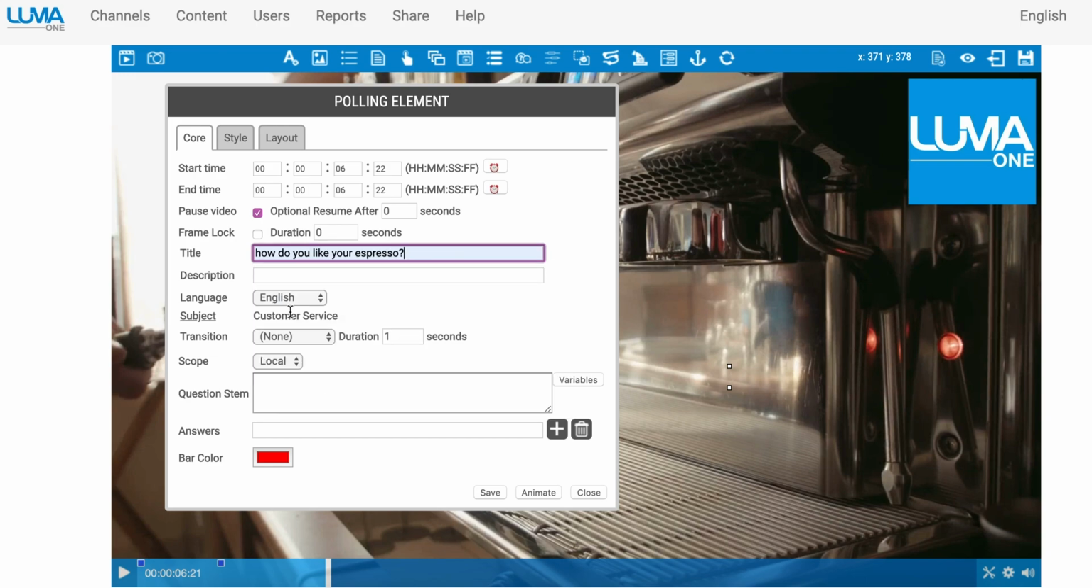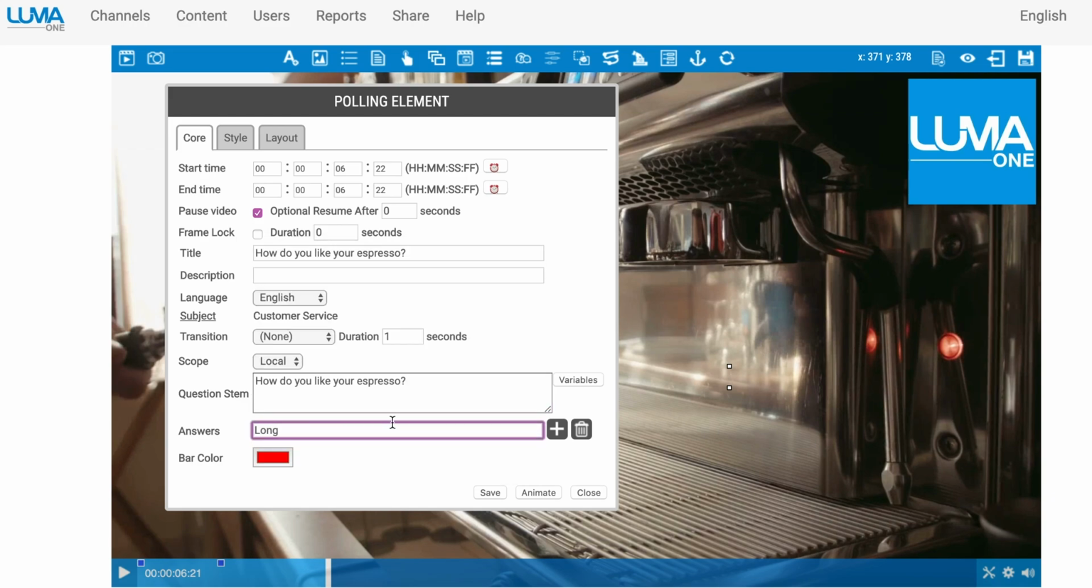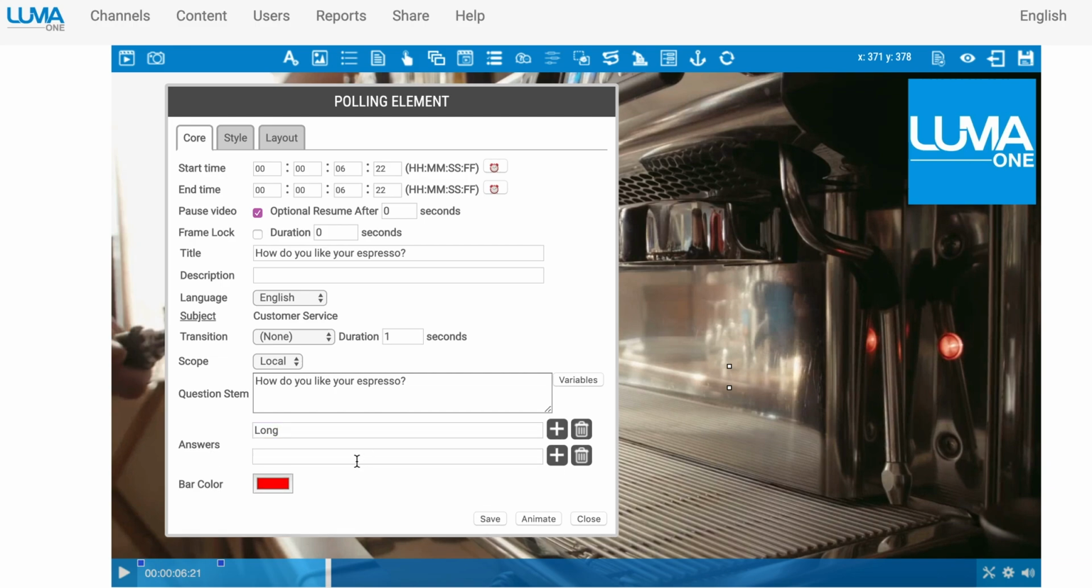And I'll ask the question, how do you like your espresso? So I'll provide a title, and titles and descriptions help for reuse of content, so I can create my interactions and choose to use them again and again. So I've added my question, how do you like your espresso? The answers that I'd like to provide are long, and I'll add another answer option here, and short.